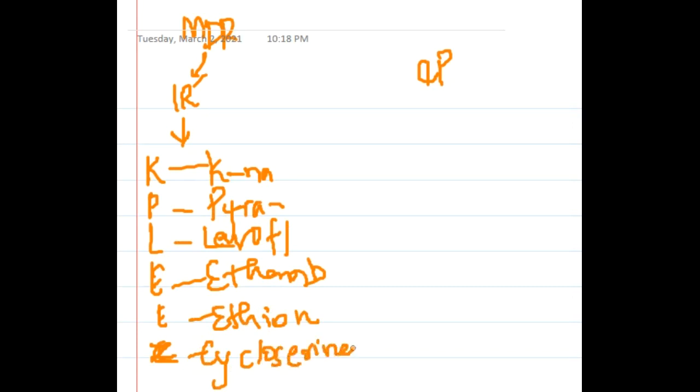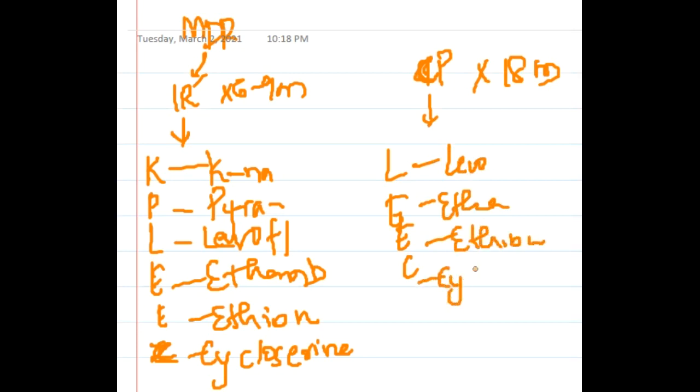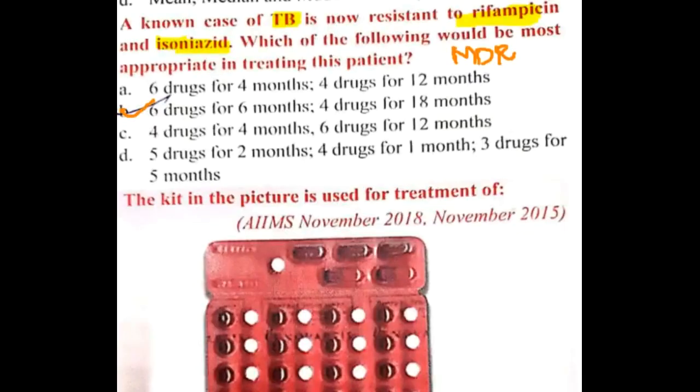All these are seen in the intensive phase, which will be for 6 to 9 months, whereas the continuation phase will be for 18 months with only 4 drugs, given by the mnemonic Lees: levofloxacin, ethambutol, ethionamide and cycloserine. These are the 4 drugs in multi-drug resistant TB in the continuation phase for 18 months. Then next question.